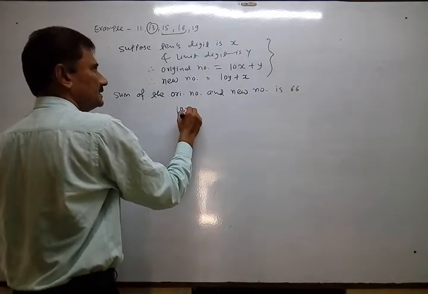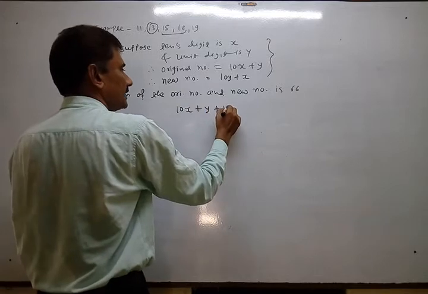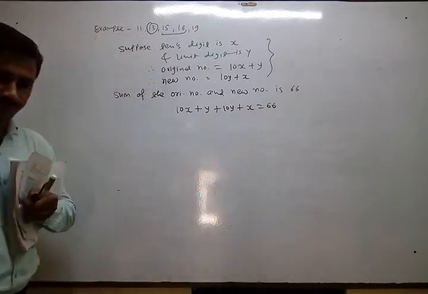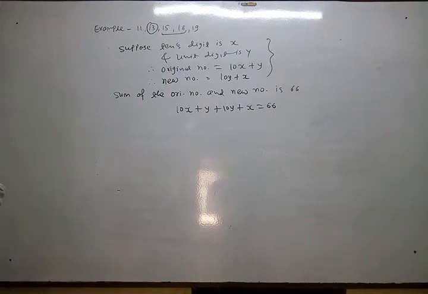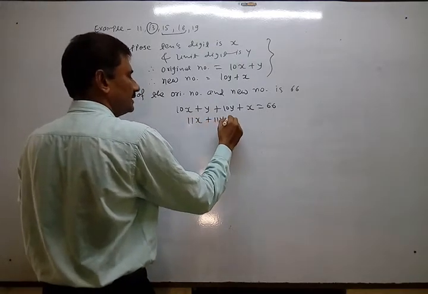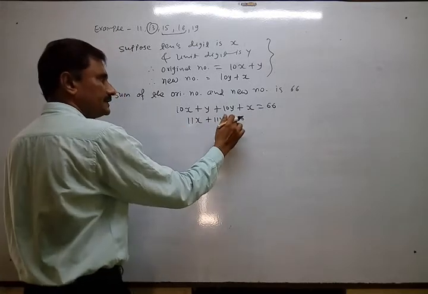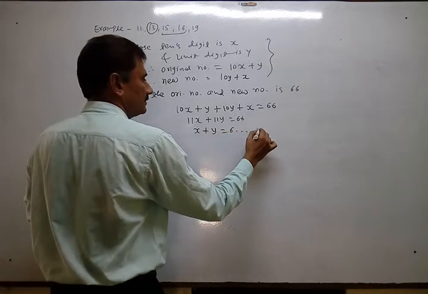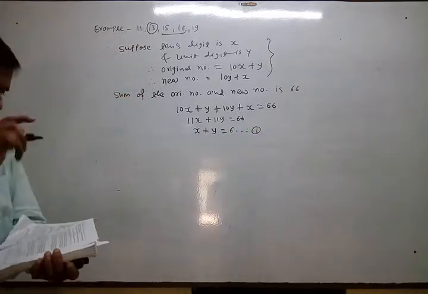So 10x plus y plus 10y plus x equals 66. Now just simplify it: 11x plus 11y equals 66. Now it is reducing, divisible by 11. Equation number 1.